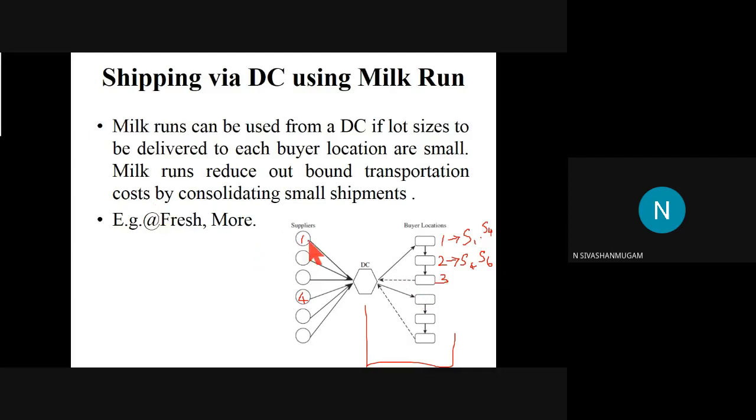Okay, so if each and every supplier contacts the particular buyer, the overall supply chain cost, the overall transportation cost, will increase. So to reduce it, we are following this kind of network. Okay, we will have the distribution center, then in the distribution center we are going to follow a milk run procedure. A milk run procedure means covering many buyers. Okay, that is the milk run procedure.